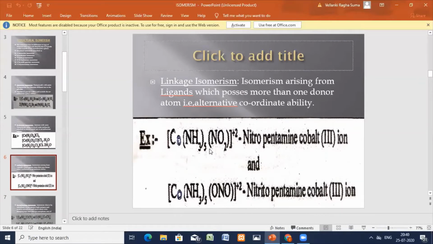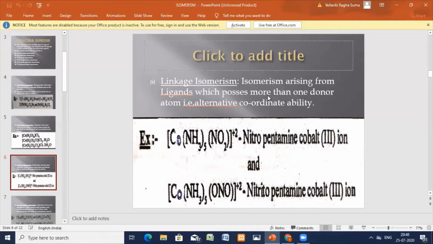Now we'll go for linkage isomerism. This type of isomerism arises due to the presence of ambidentate ligands. What is an ambidentate ligand?